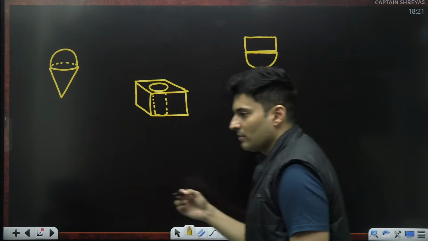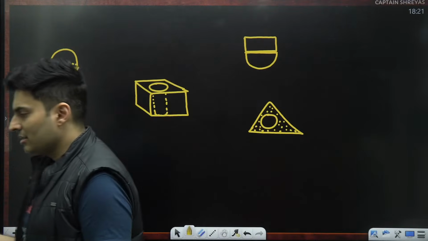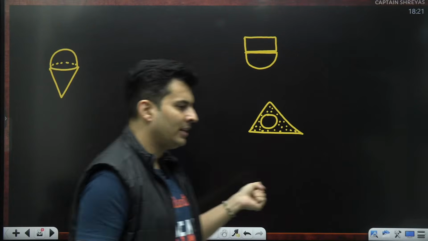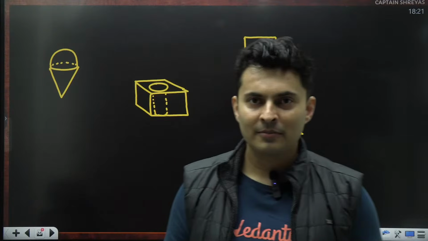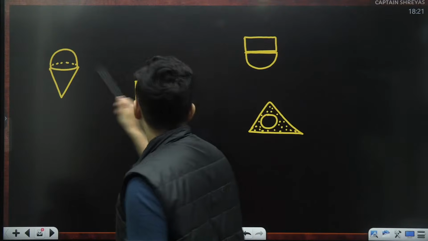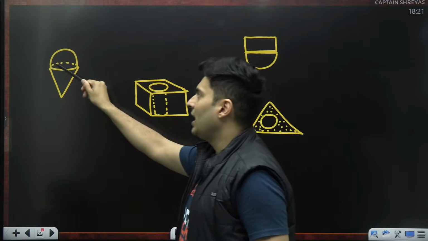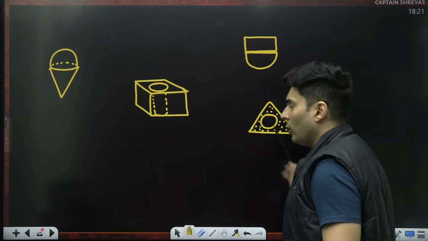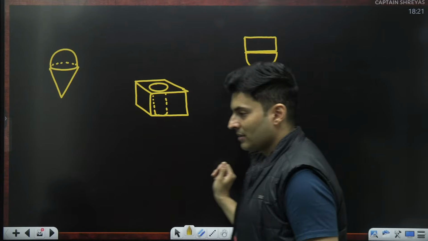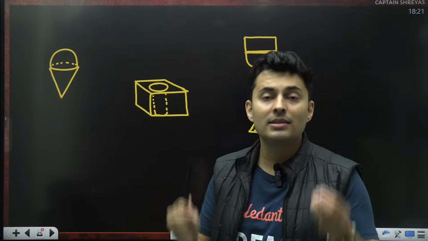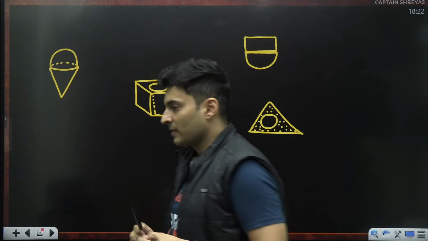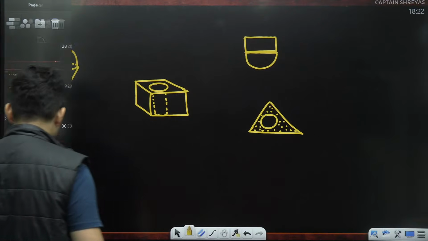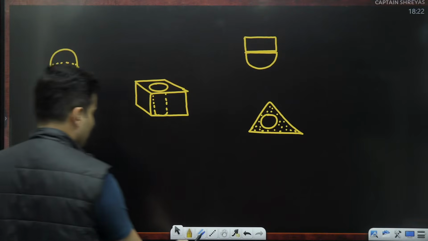These kinds of systems are basically composite bodies, where you either join two geometries or subtract two geometries to get the desired figure. If you notice, this one and this one are found by adding two or more geometries, while this or this is obtained by subtracting two geometries. Such things are called composite bodies. Now, in case of such systems, observe carefully what you do.